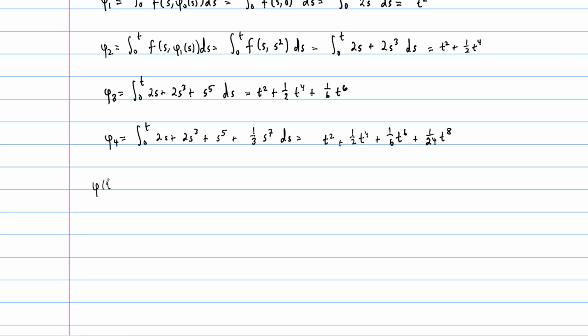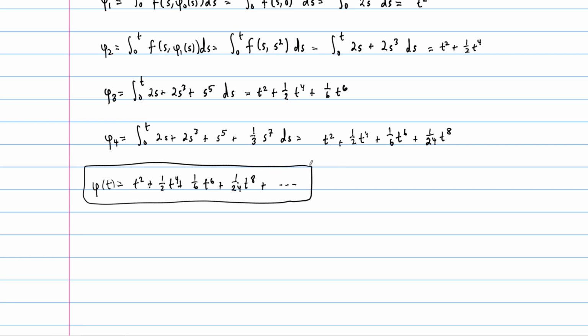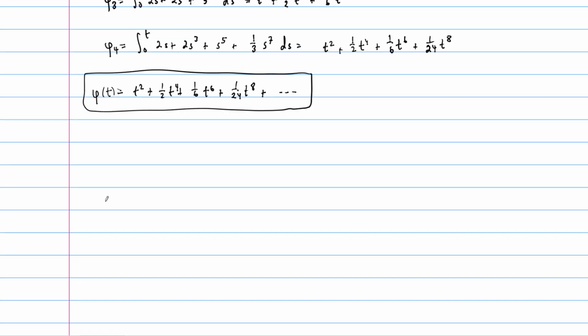And so we'll say that phi of t, in this case, is going to equal the first few terms: t squared plus 1/2 t to the 4th, plus all these terms that keep showing up, they're going to be there in the limit, right? t to the 6th plus 1/24 t to the 8th plus, and then it's just going to continue. So we'll write it like this. But this is still an approximation. If you cut it off right here, that's not the solution. It won't solve the differential equation. It'll just be an approximation. But that's okay. You'd have to write that it's an approximation at that point. But if you put the dots, then we understand that this came from the Picard iteration method and that this is just one step along the way.